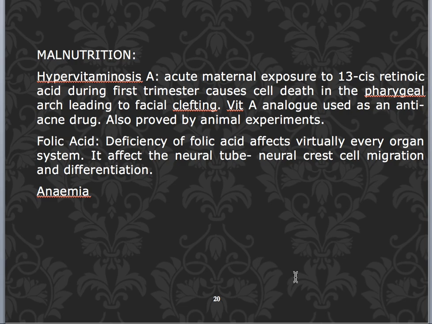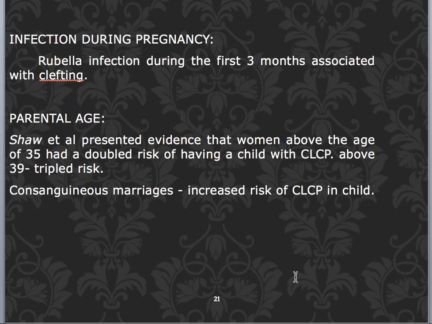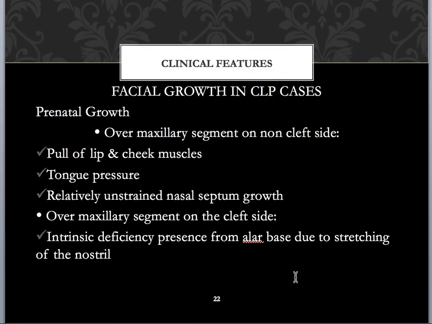So malnutrition like hypervitaminosis, folic acid deficiency and anemia also result in cleft lip and palate, and any infections during the pregnancy like rubella infection, and also the parental age. If the woman is above the age of 35, there is a double risk of having a child with cleft lip and palate. And consanguineous marriages also increase the risk of cleft lip and palate.